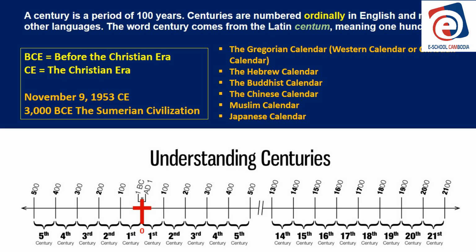For example, November 9th, 1953 CE, Cambodians gained their independence. Or you can see 3000 BCE was the Sumerian civilization. So 3,000 years before the birth of Jesus was the first civilization, called the Sumerian civilization.